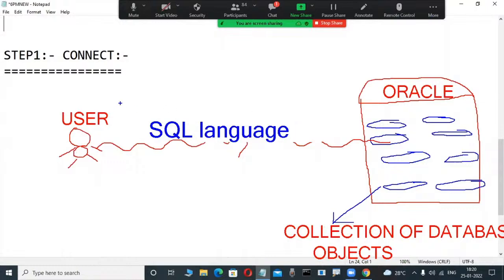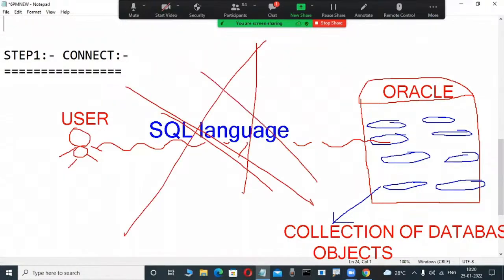This is impossible. A user directly interacting with the Oracle database is impossible. The database is a server, and users cannot connect to the server directly. There is no direct interaction with a database server. First the user connects to a tool, and only through that client tool or query tool do they connect to the server. This is important.